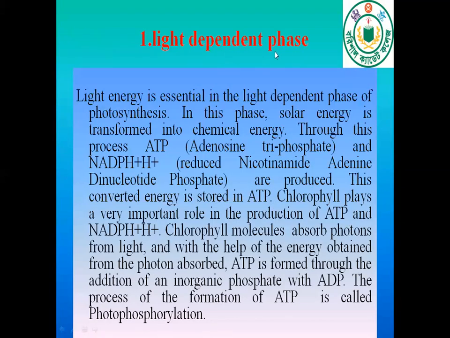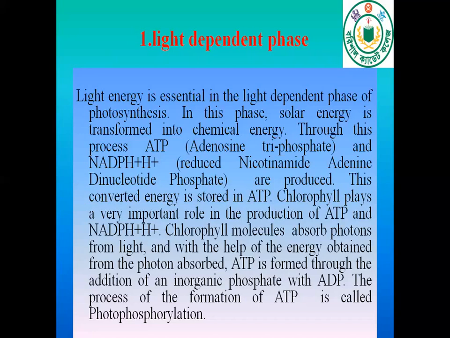Light dependent phase. Light energy is essential in the light dependent phase of photosynthesis. In this phase, solar energy is transformed into chemical energy. Through this process, ATP, which means adenosine triphosphate, and NADPH + H+, which is called reduced nicotinamide adenine dinucleotide phosphate, are produced. This converted energy is stored in ATP.